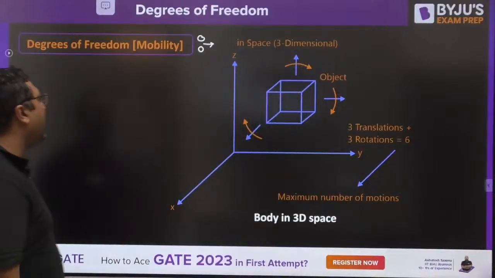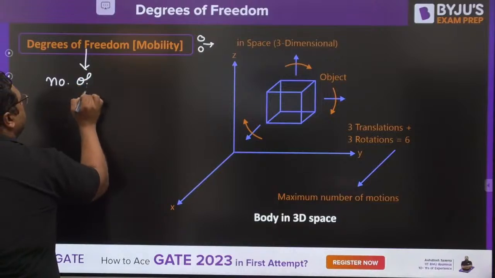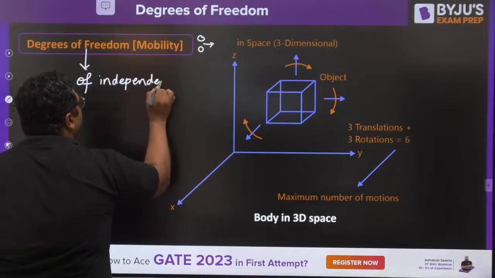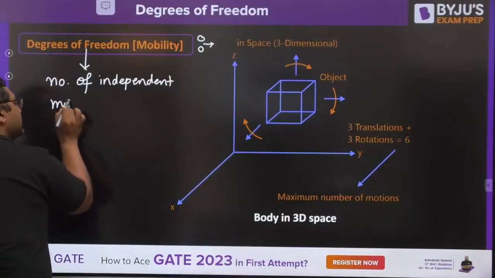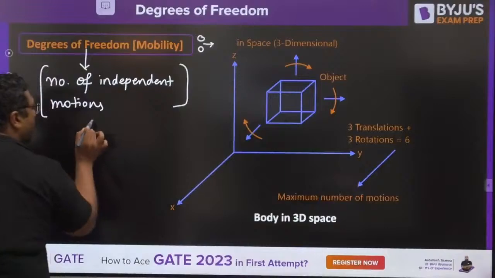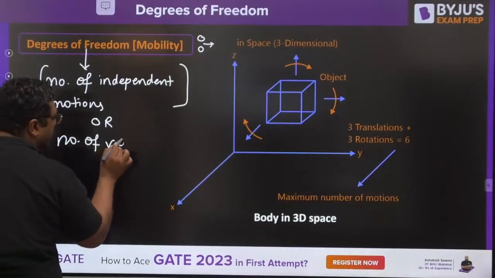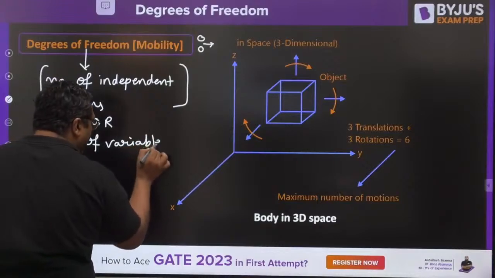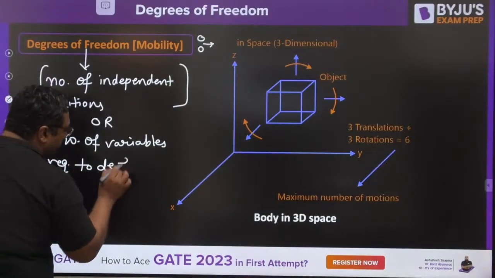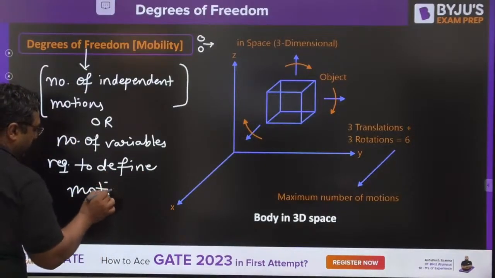So that's why I would be defining degrees of freedom as the number of independent motions, or you can also define it as the number of variables required to define the motion of the system.